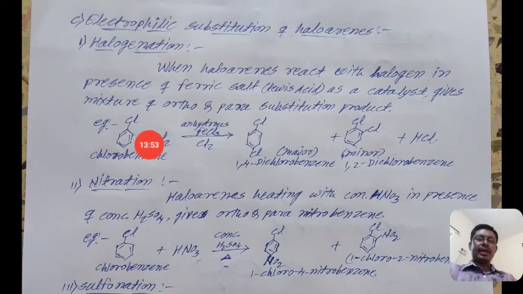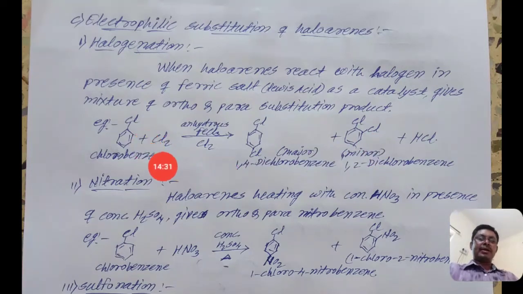When chlorine reacts with chlorobenzene, the hydrogen atom of the benzene ring is replaced by a chlorine atom. Hydrogen is the positively charged species being replaced, so it is called an electrophilic substitution reaction. If a negatively charged atom were replaced, the reaction would be known as a nucleophilic reaction. But here there is substitution of a hydrogen atom by a chlorine. See here, one hydrogen atom is replaced by one chlorine atom.